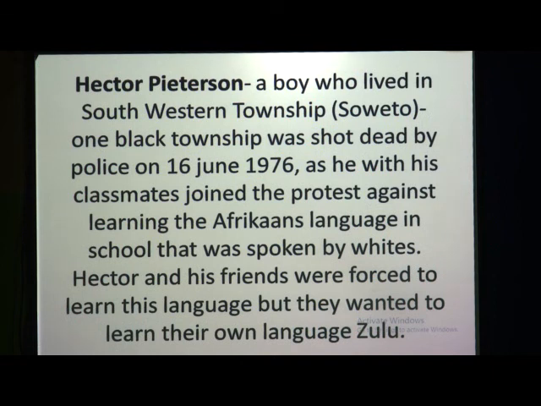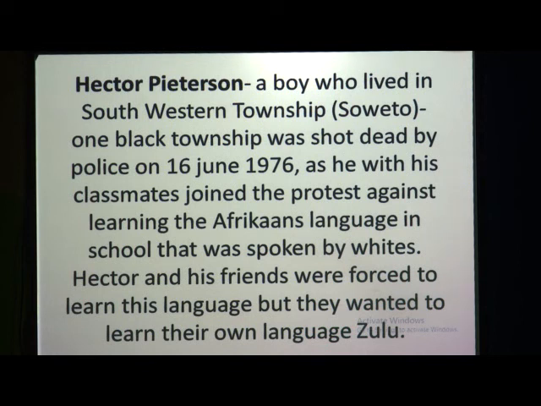Now here is the story of Hector Peterson, as I have just told you. Hector Peterson was a school boy who lived in the Southwestern Township, that is Soweto. Soweto means Southwestern Township. This town was a black town, which means only black people used to live in that town. So even the towns were different for these people. He lived in Soweto, and he was shot dead by police on 16 June 1976.